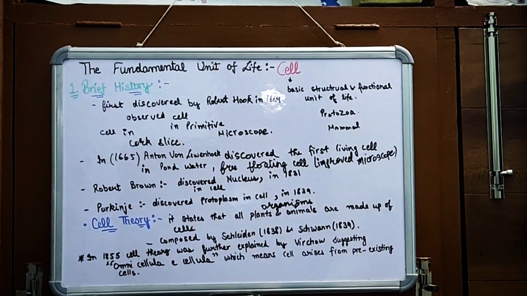Now in your NCERT, a small activity is given. I am going to read it out. Please listen. Activity 5.1. Let us take a small piece from an onion bulb with the help of a pair of forceps. We can peel off the skin called epidermis from the concave side of the onion. This layer can be put immediately in a watch glass containing water. This will prevent the peel from getting folded or getting dry.